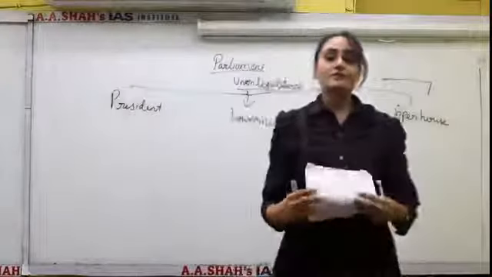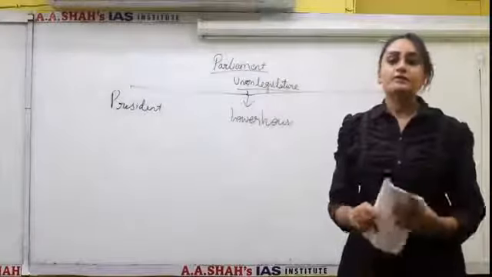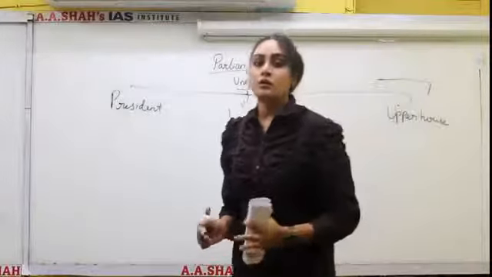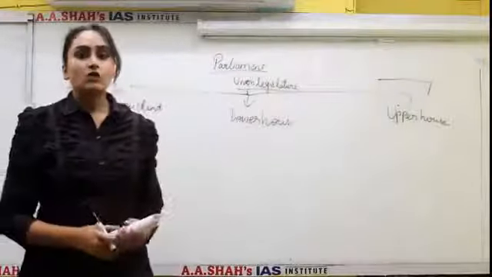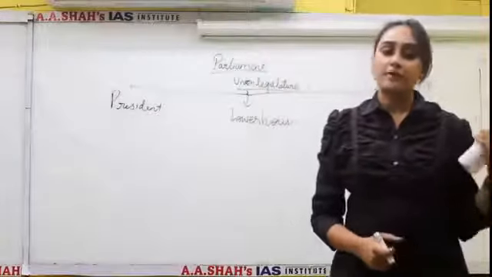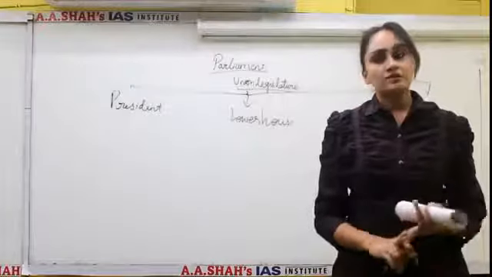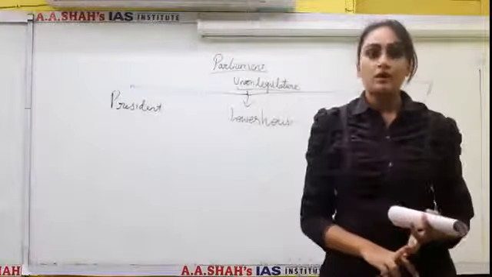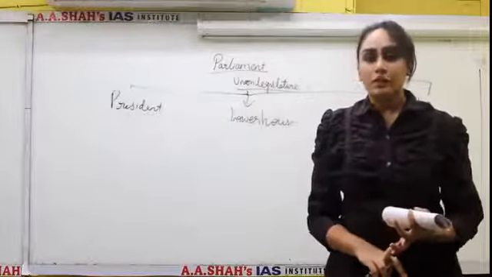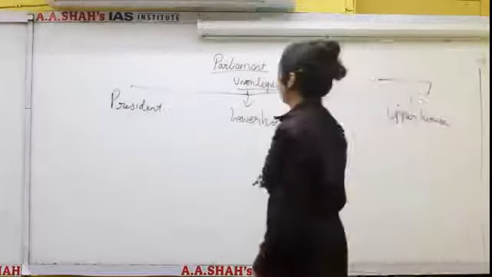So we're talking about legislative procedures. The parliament is a legislative body which makes laws. Now how are laws made? Laws are not directly enacted in the parliament or by the president. Laws are first introduced in the parliament, either in Lok Sabha or Rajya Sabha, as mentioned in the constitution, as a bill. A proposed law is introduced in the parliament as a bill first.